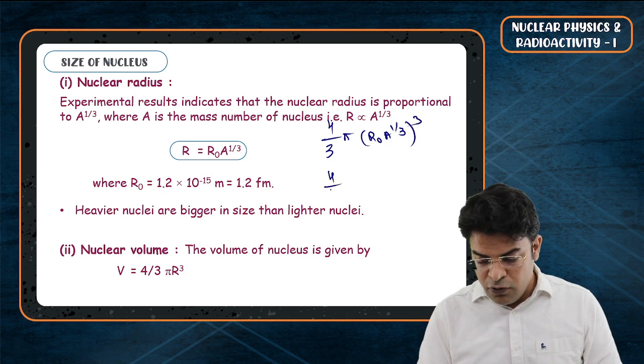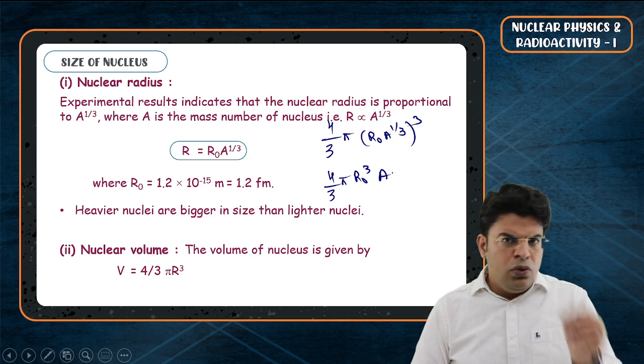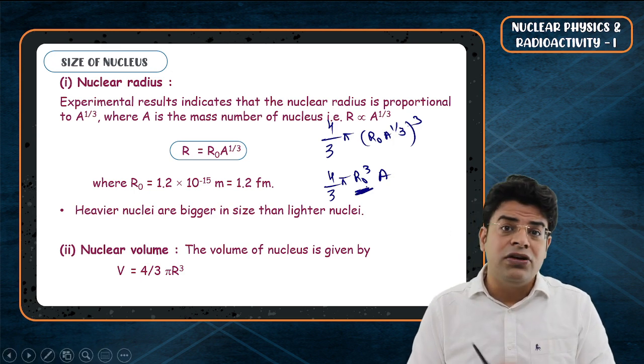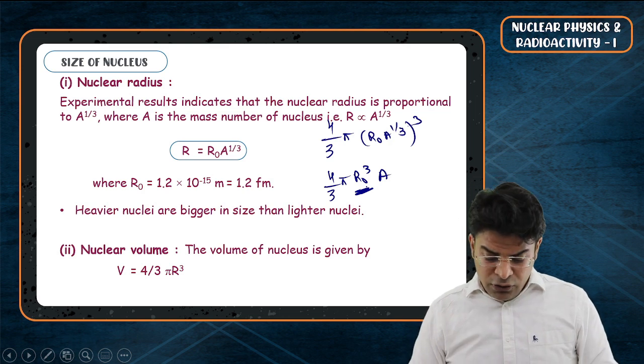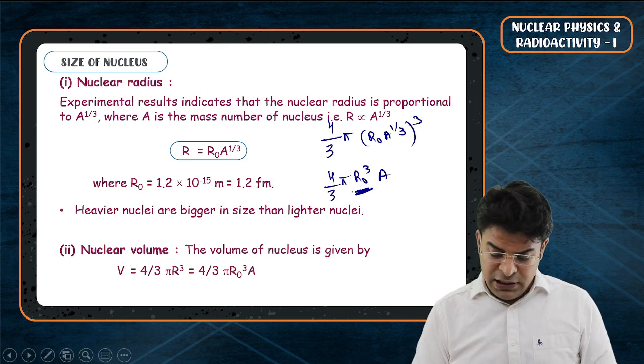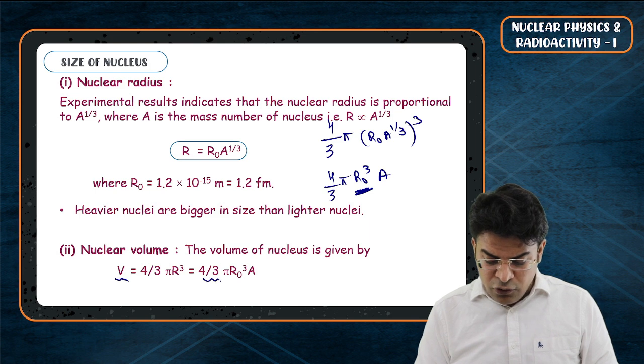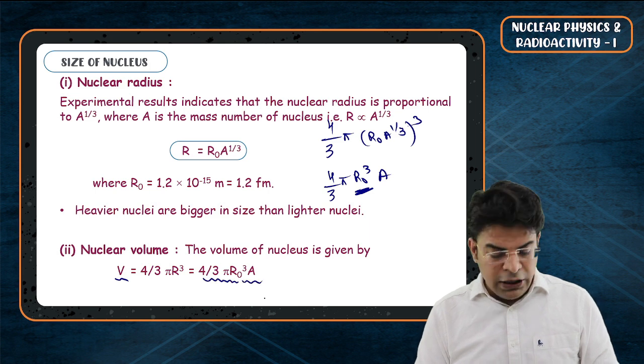That becomes 4 by 3 pi R naught cube into A. Now do understand, this R naught is a constant. It is the radius of the hydrogen nucleus. So substituting this value, V equals 4 by 3 pi R naught cube into A.